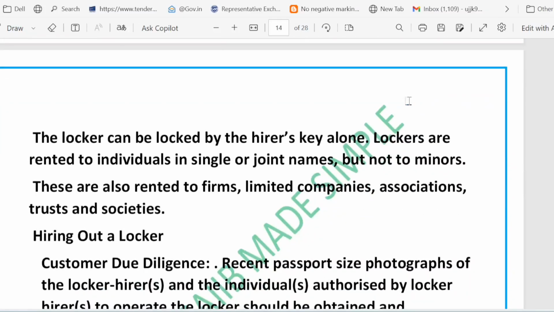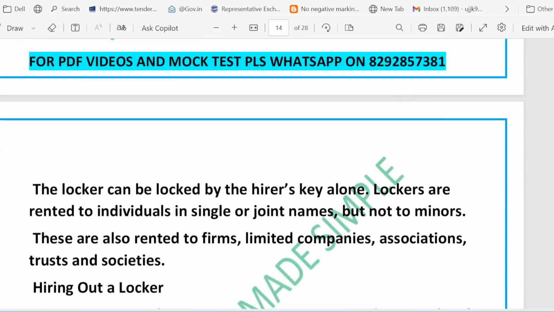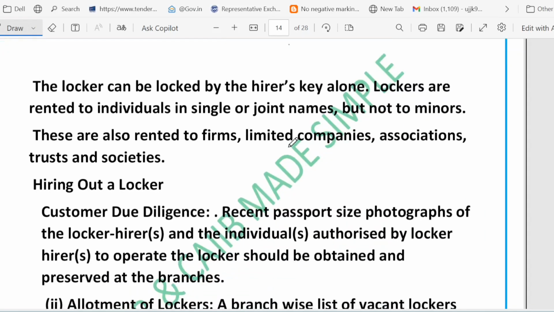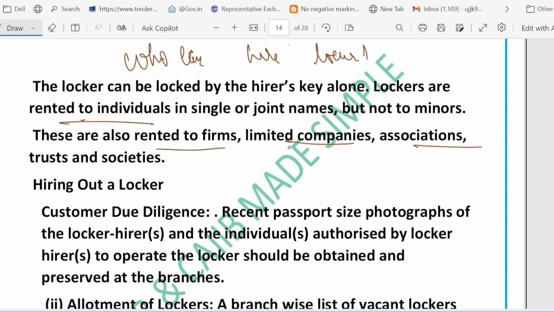Now the next question is, who can hire a locker? Let's answer this question. Lockers can be rented by individuals. Minors cannot rent one. Or a locker can be rented to a firm, limited company, association, trust, and society.